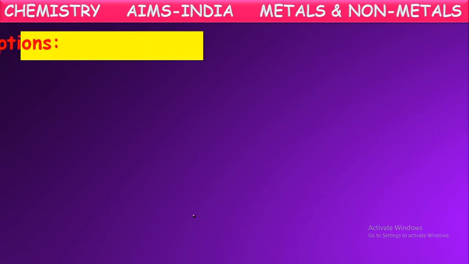Next, as we told, there are some exceptions in the general characteristics of metals. In the same way, there are some non-metals also which are exceptions to these general properties of non-metals. Let us see what those are here.